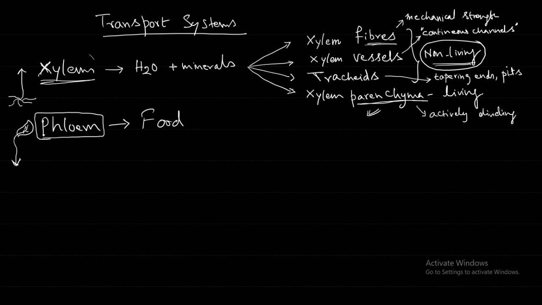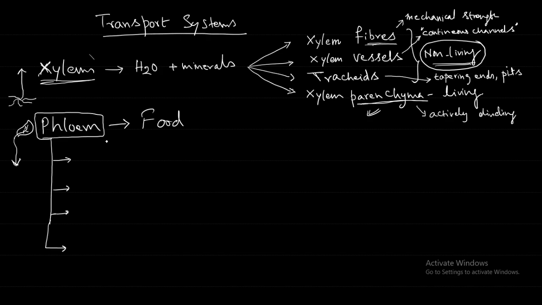So phloem, what are the different tissues of the phloem? Sieve tubes, companion cells, phloem parenchyma, phloem fibers. Okay, so let us first write which is the non-living, whether sieve tubes are living or non-living.